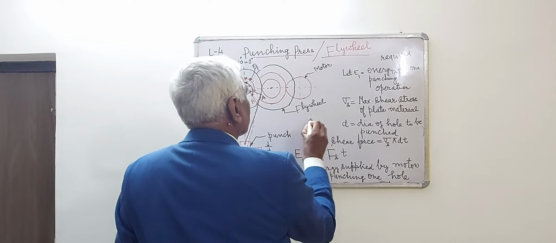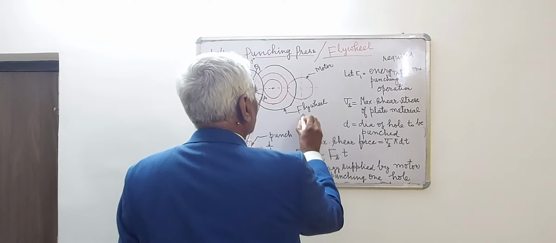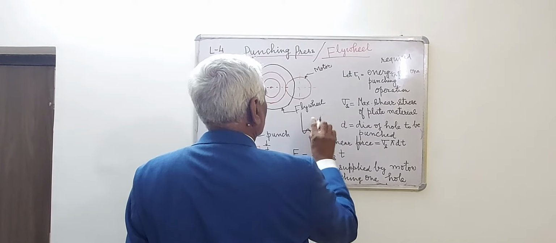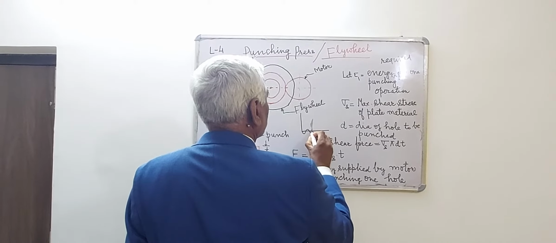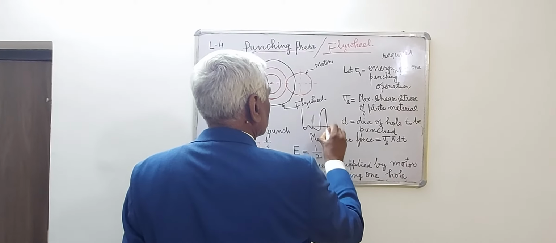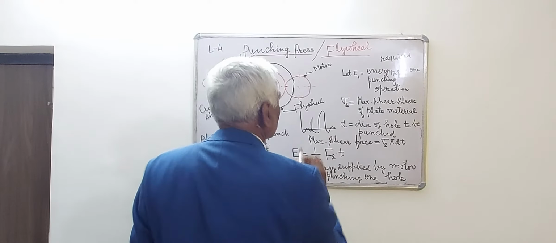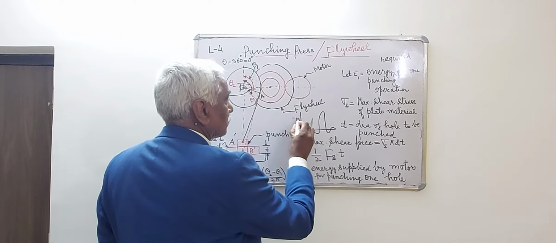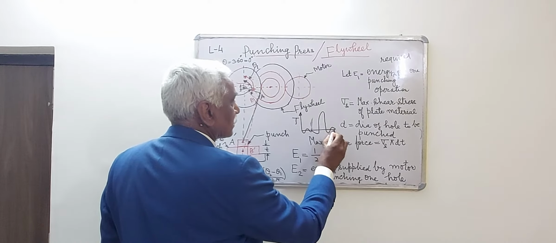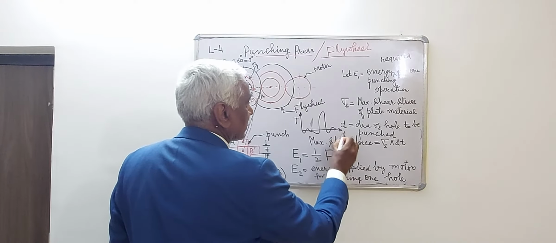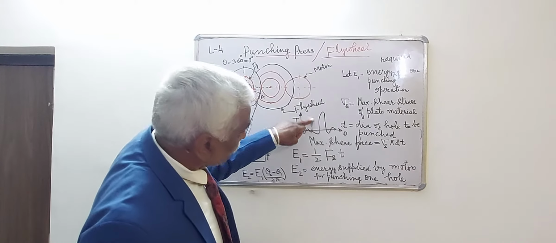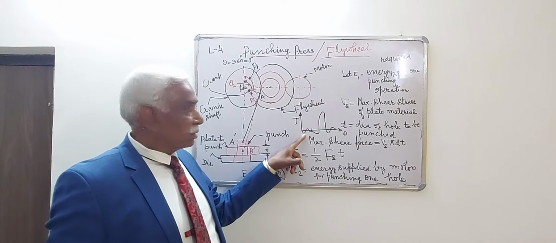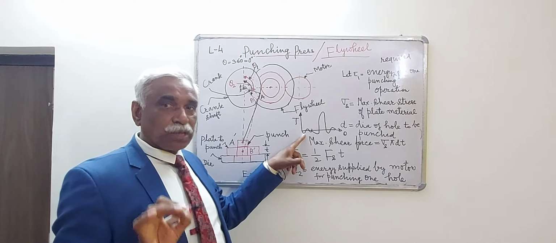The turning moment diagram of a 4-stroke engine was like this. This was theta. In the case of the suction stroke, a negative energy loop was generated.